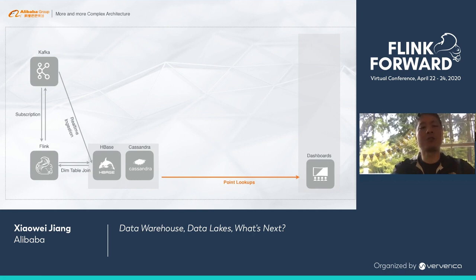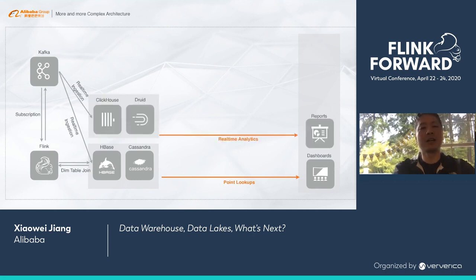So we decided to store such kind of data in a columnar store, such as ClickHouse or Druid. With this system, our AI engineer is able to send analytic queries to ClickHouse and Druid and expect the answer to come back very quickly.